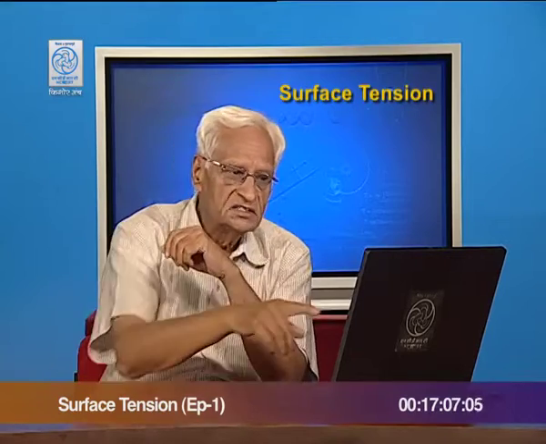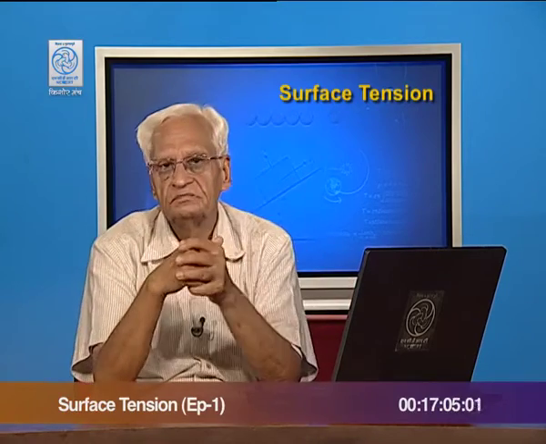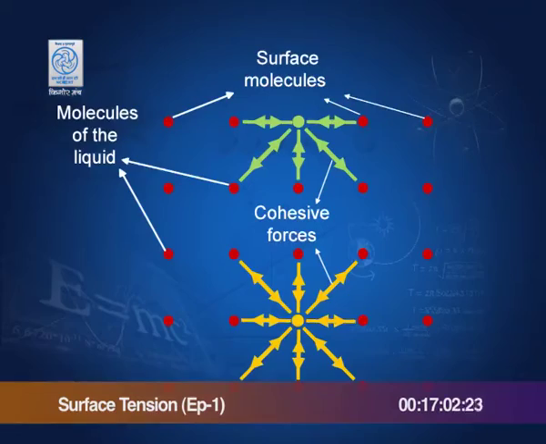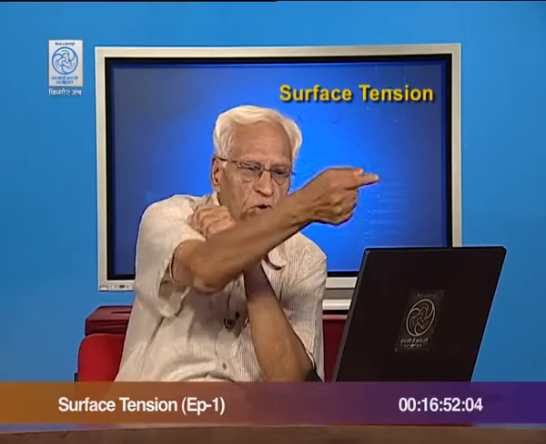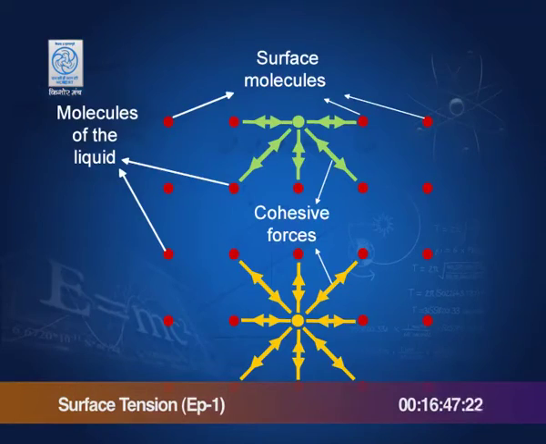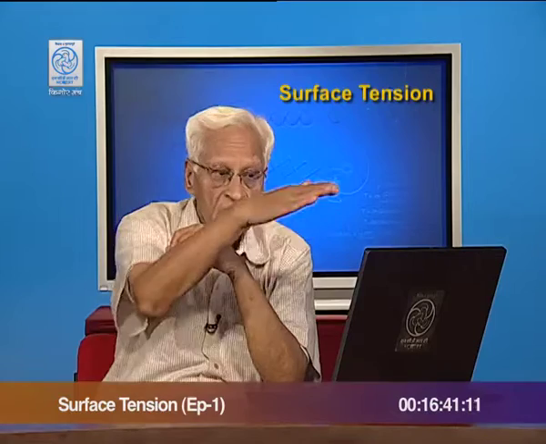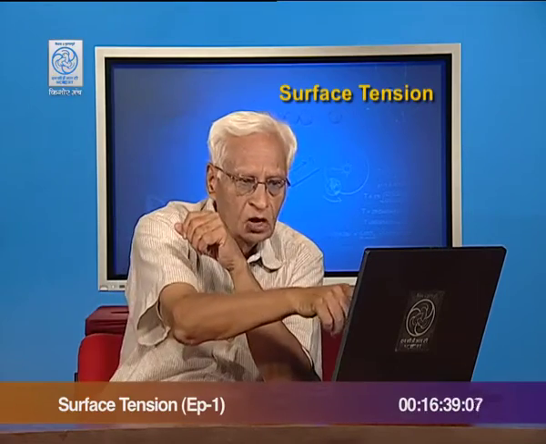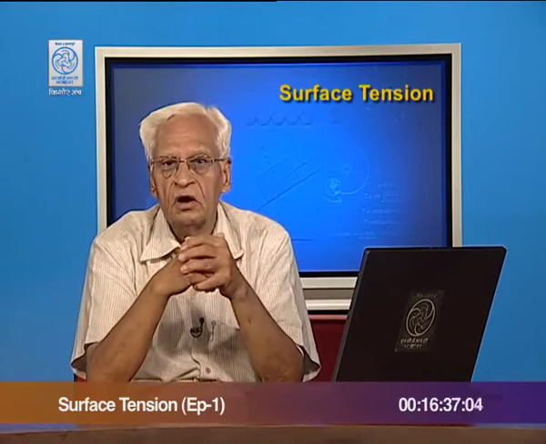But when you consider a molecule on the surface, then this molecule experiences forces from below and from the sides, from the molecules on the surface. But from the top, where there is air, this force is much weaker, so that this molecule experiences a force downwards, and that is true of all the molecules on the surface.